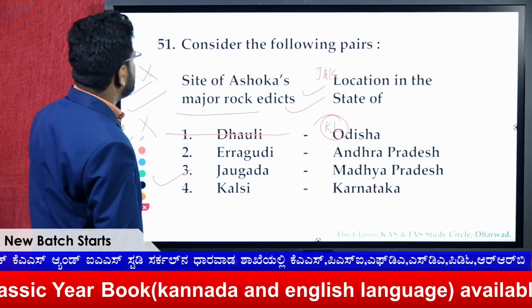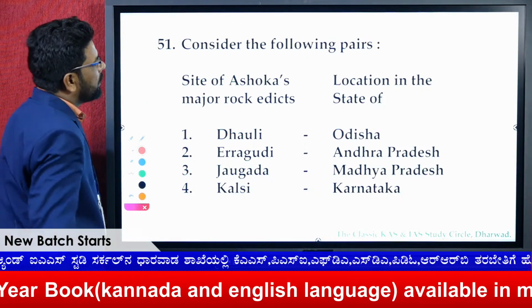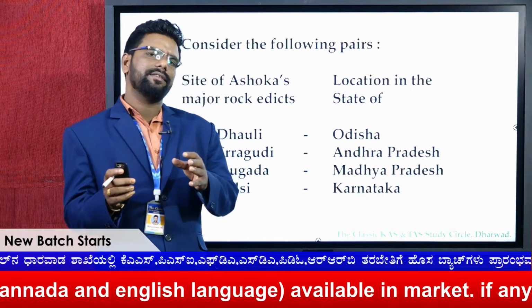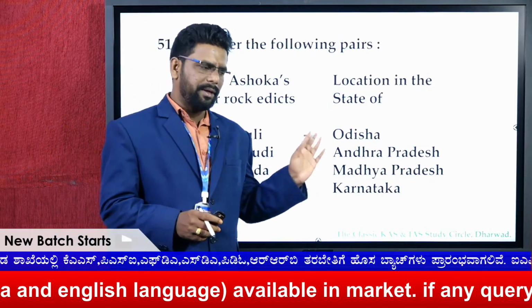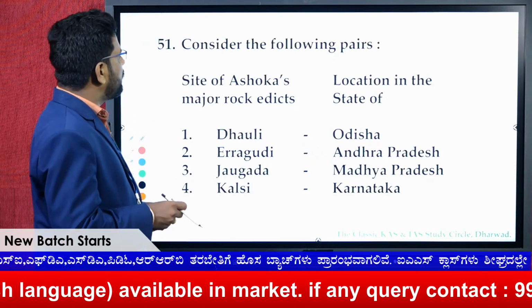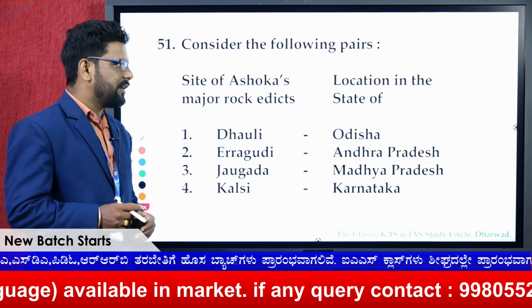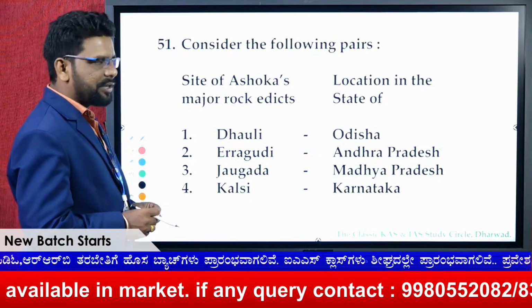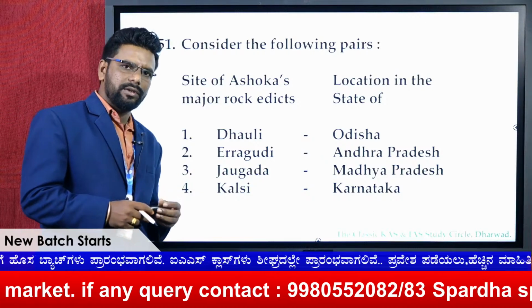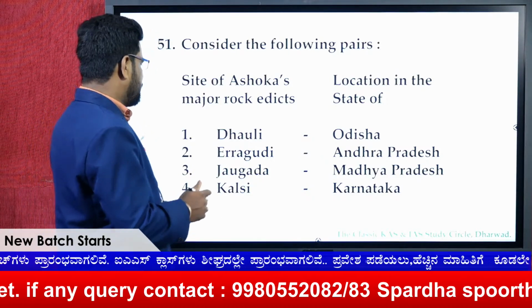So next one. This is again from the culture section. Culture is very important, as many questions have been asked this year too. So look at now, Ashoka's major rock edicts and their location in the state where these edicts are found. Dhauli, yes, it is in Odisha.